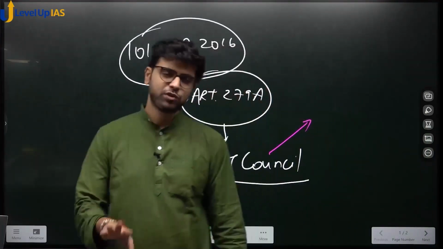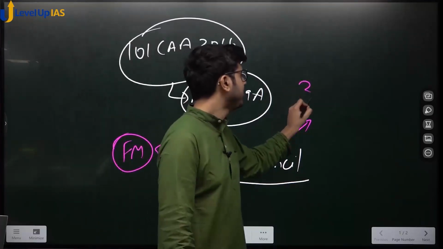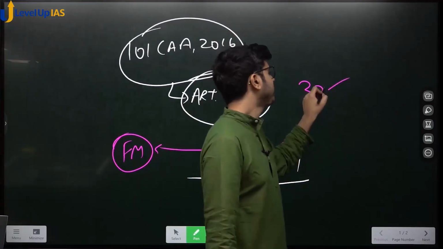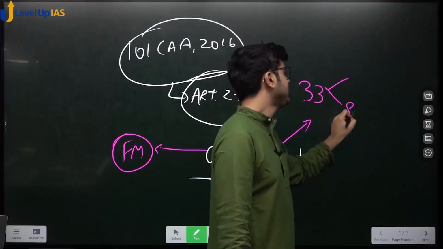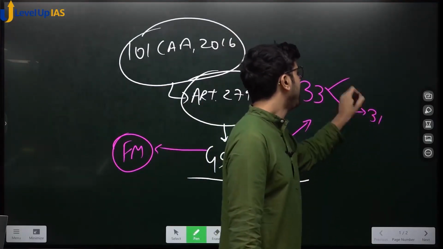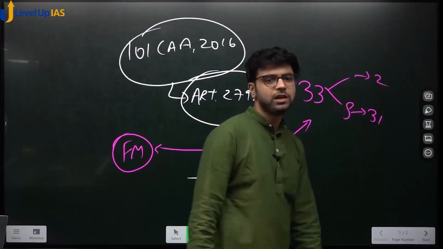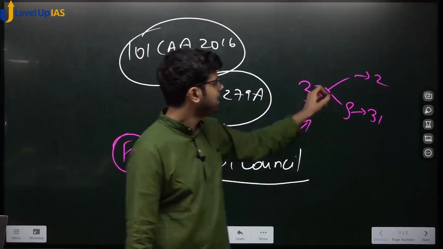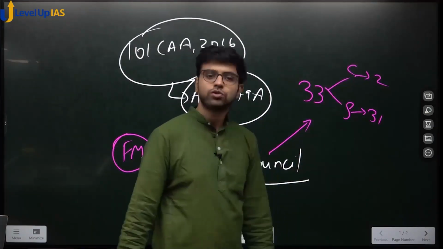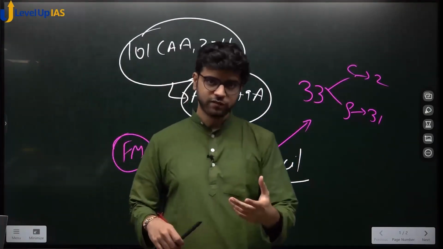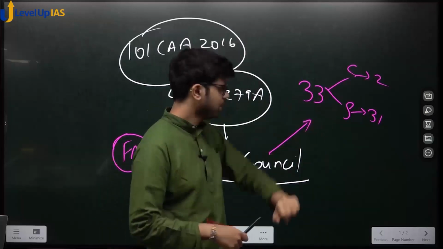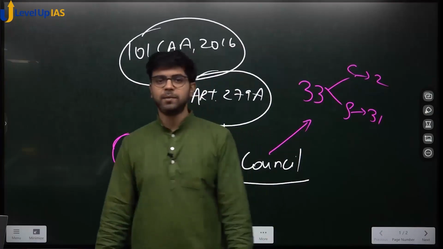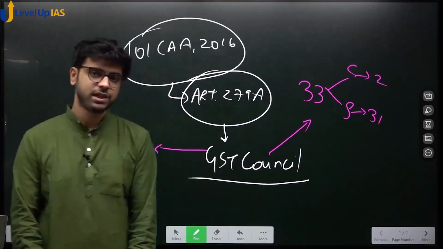So currently this keeps on changing. Currently there are 33 members in the GST Council. Okay? 33 members. Out of that, how many from the center, how many from the states? States have sent 31 members and the center has 2 members. So the Finance Secretary, normally the Economic Affairs Secretary, are the center's 2 members. So if you ask me the composition of the GST Council, there are 33 members, the states have 31 members and the center has 2 members.